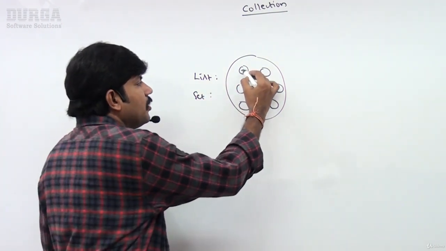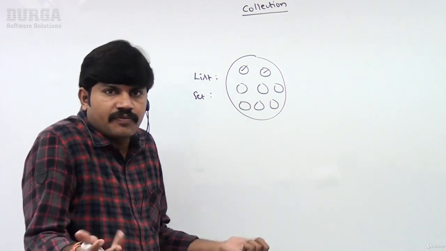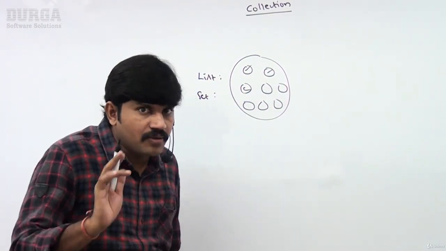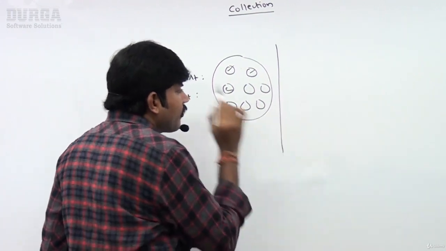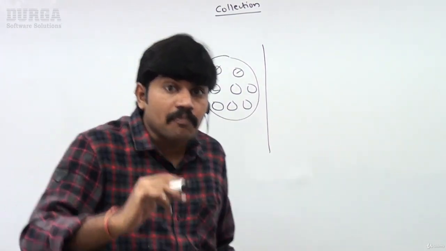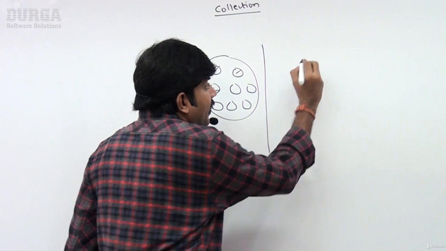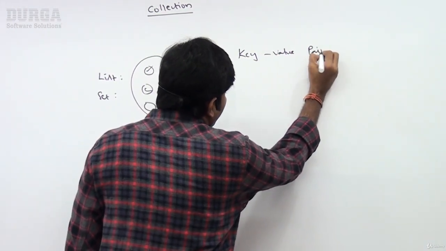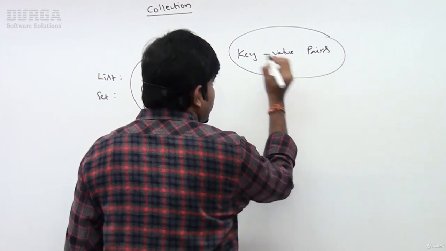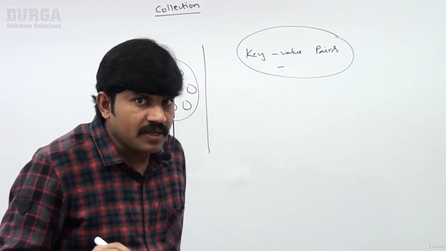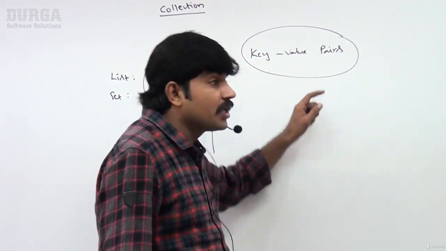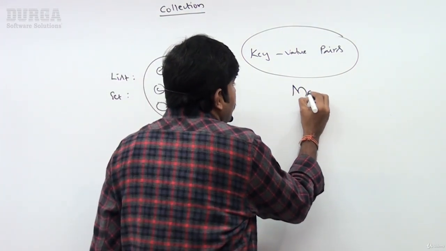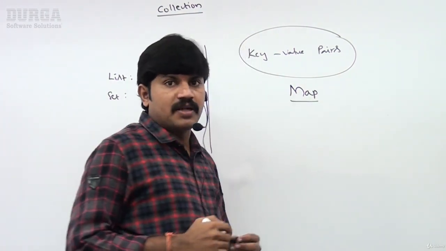Sunny, Bunny, both are different. No link at all. Bunny, Chinny, both are different. There is no link at all. But sometimes my requirement is I want to represent a group of objects as key value pairs. If you want to represent a group of objects as key value pairs, then we should go for the map concept.